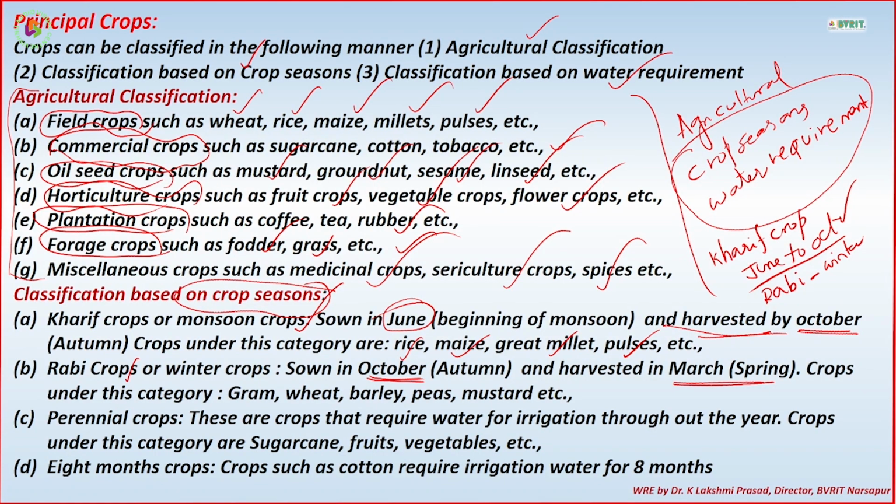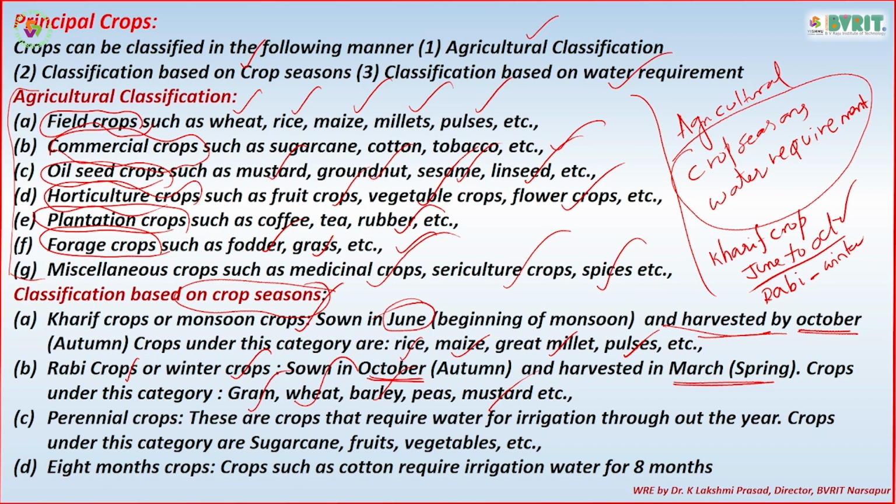Sowing is in October and harvesting is in March. That is what we call a Rabi crop, or winter crop, whereas Kharif is the monsoon crop. Crops under this category are mainly wheat, gram, barley, mustard, etc. These are all Rabi crops.